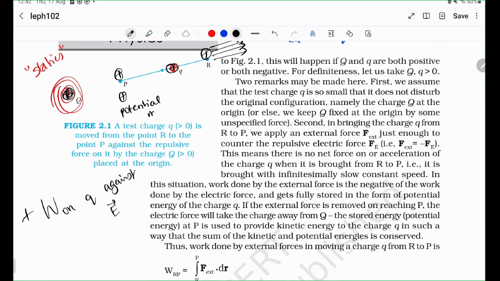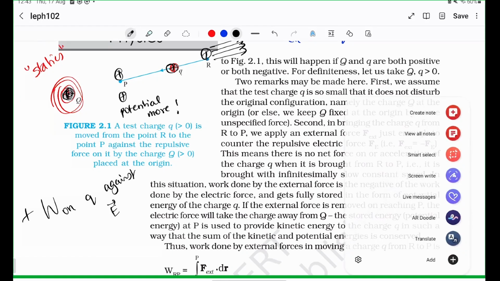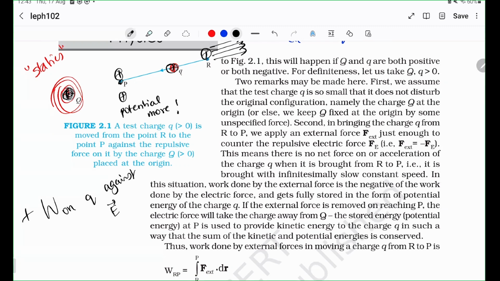Just like we saw in the ball being higher, having more potential energy, charges close to each other generate more potential energy because they can get pushed away more. Okay, so that is how we define the potential. You see, this point P has more potential, whereas R has less potential.